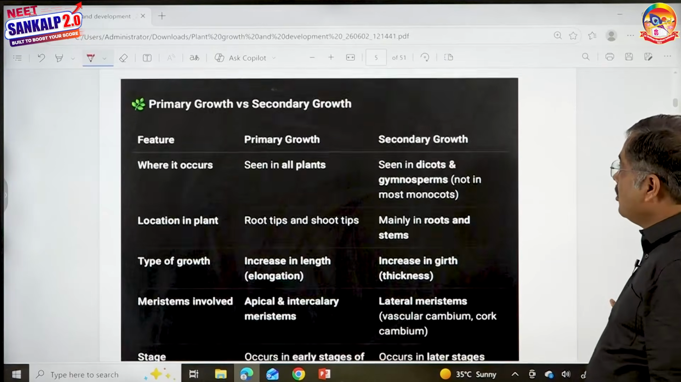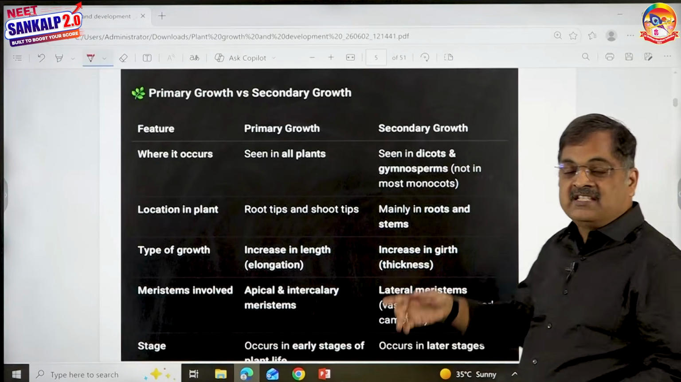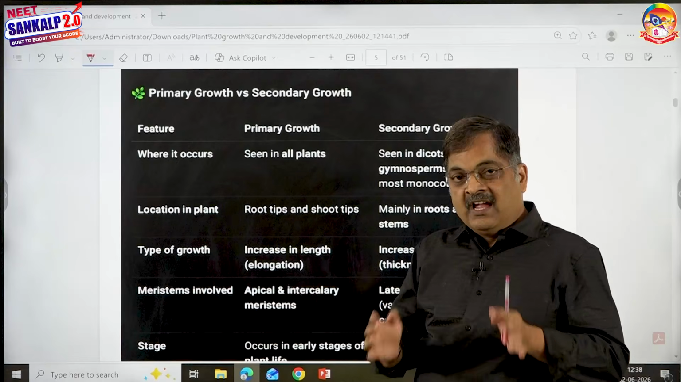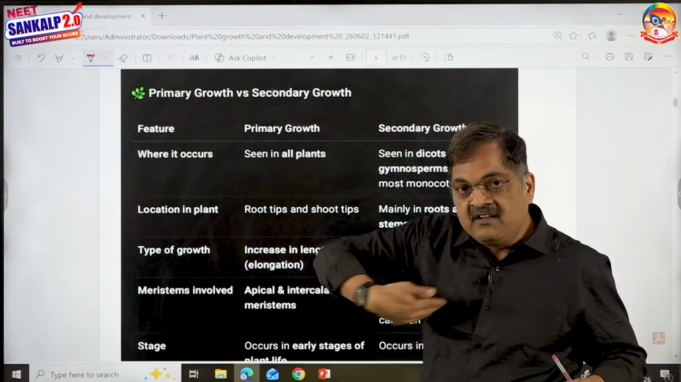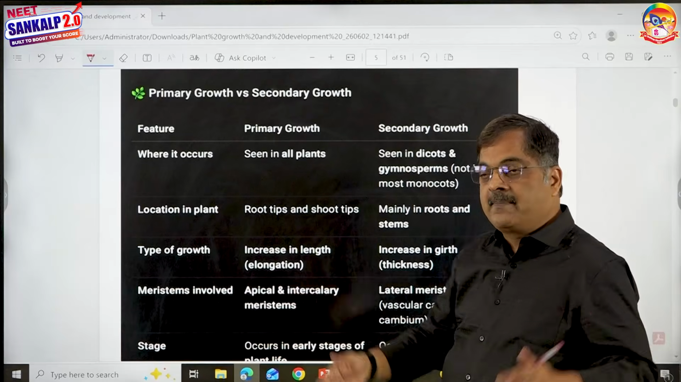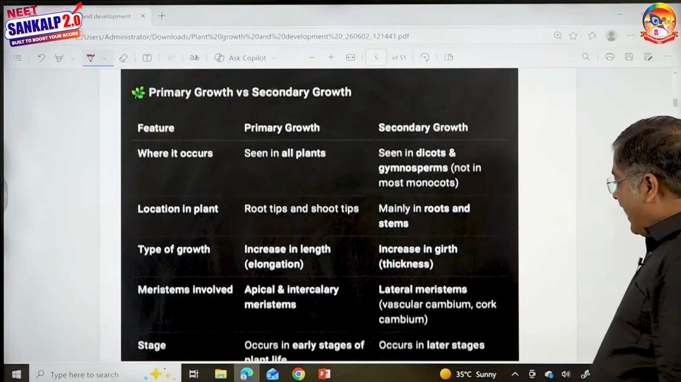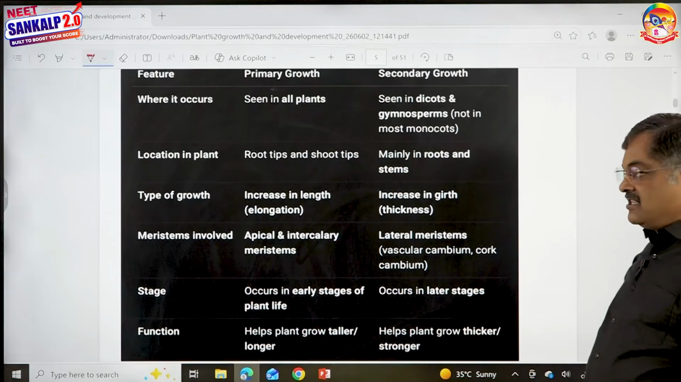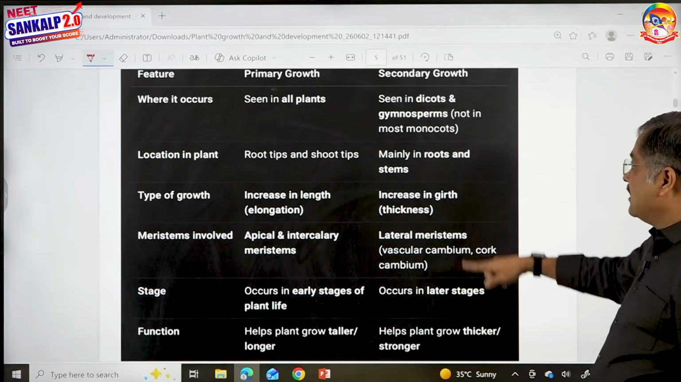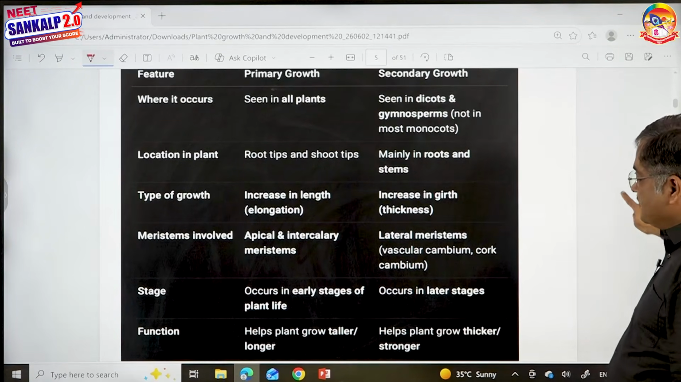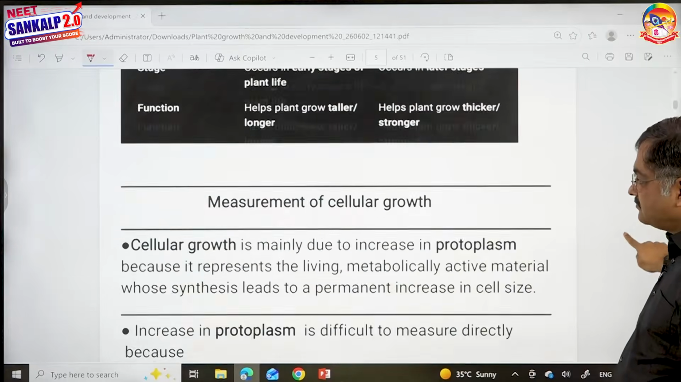Then next one, what is secondary growth? Seen in dicots and gymnosperms. It is by the activity of vascular cambium and cork cambium. It is increase in the girth or circumference of the plant organ. All right, and it occurs in the later stages, not in the early stage, later stage. It helps in increase in the girth, mostly in root and stems of dicots and gymnosperms.